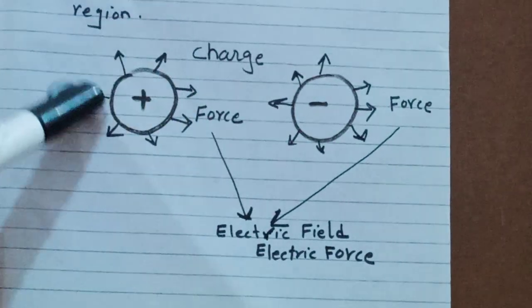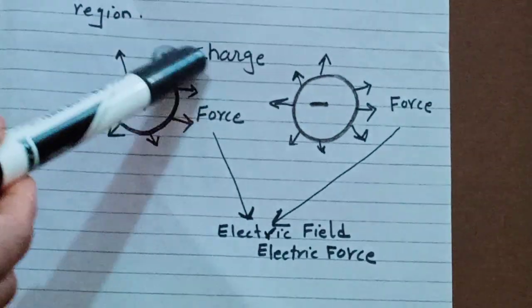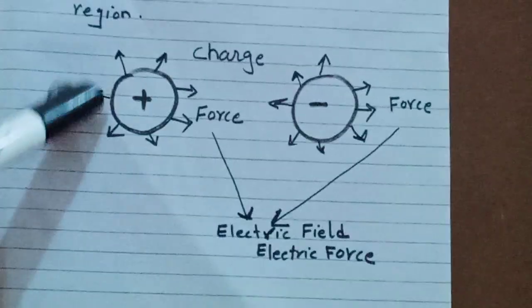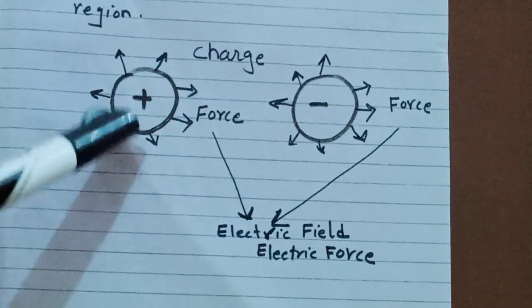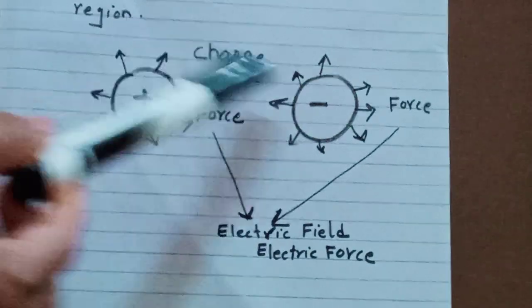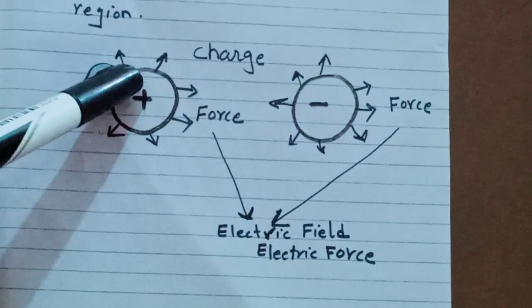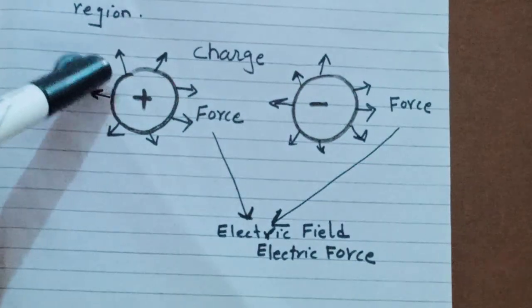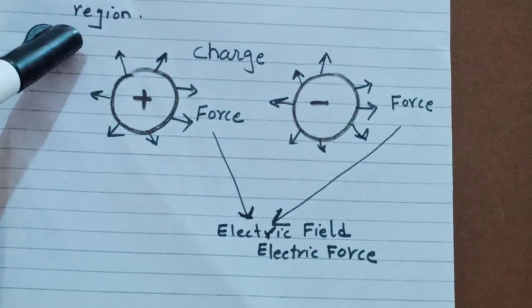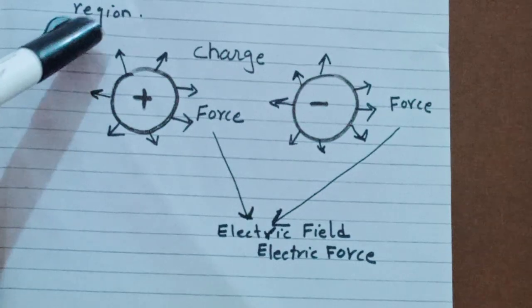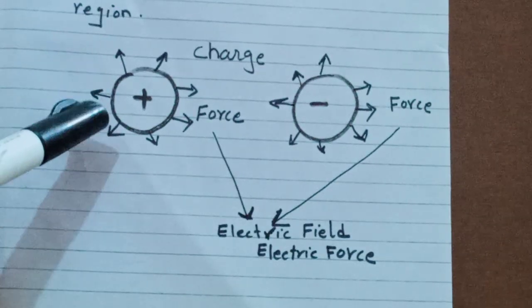So the limited force around the charge, or that force experienced by a charge itself, that limited force around the charge is called the electric field. As we move away from the charge, the effect of that force will start to reduce, and at some point the total effect of force equals 0.